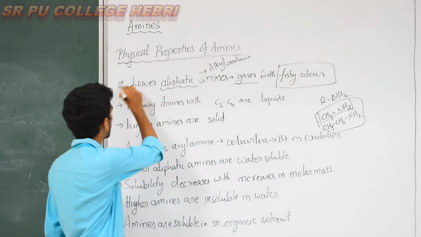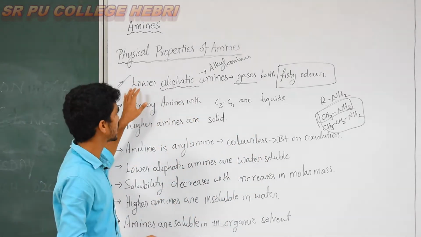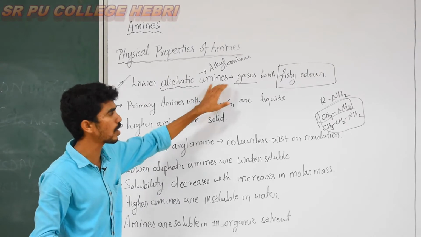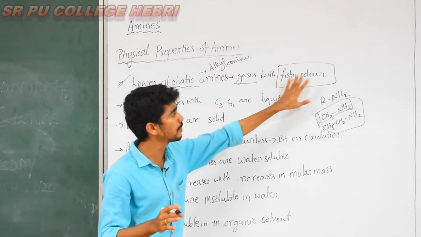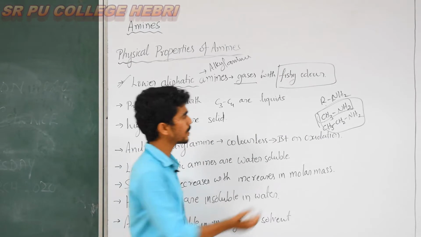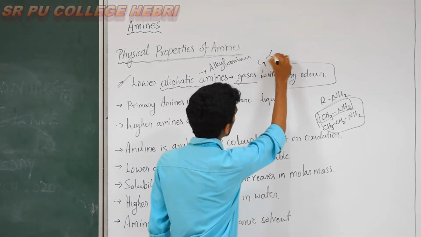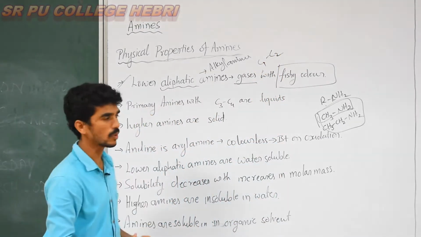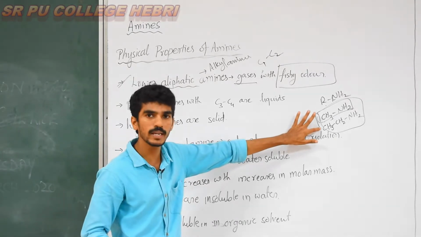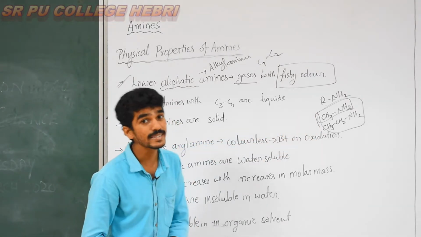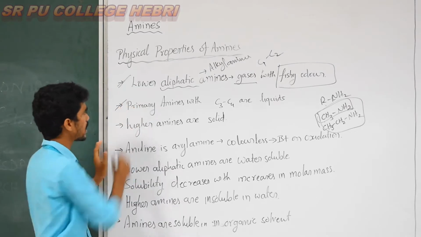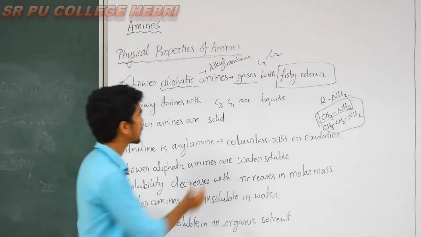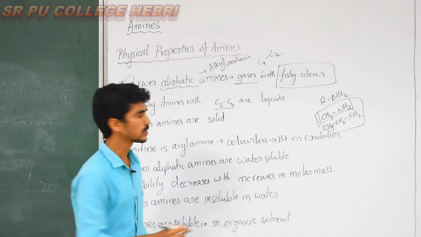So the first point regarding the physical property: lower aliphatic amines are gaseous in state with the fishy odor. Lower amines means carbon number 1 to 2 only. So methylamine and ethylamine are both gaseous in state.